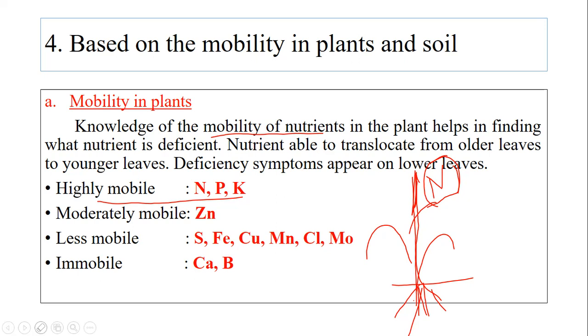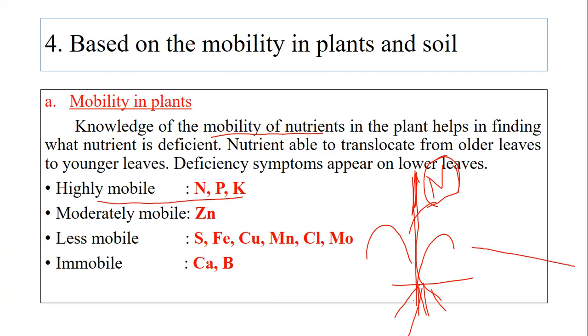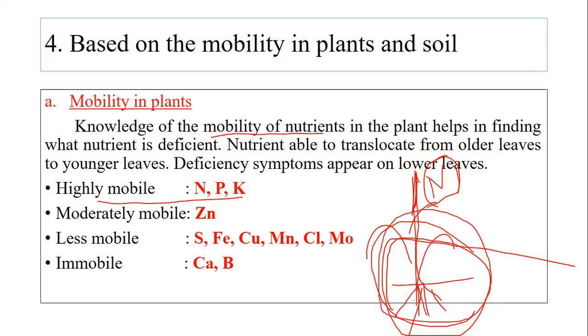Deficiency means less amount of nutrient in the lower portion of the plant, because that nutrient is present in the topmost shoot. If a nutrient is able to translocate from older leaves to younger leaves, deficiency symptoms appear on the lower leaves.